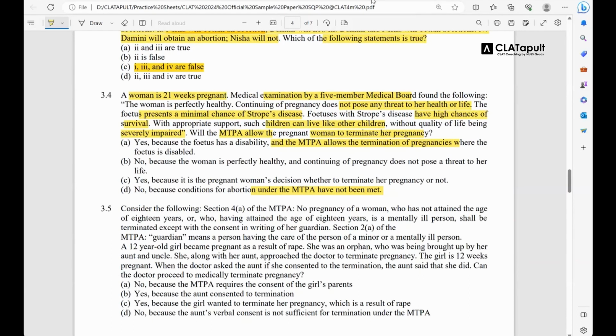Whenever you're answering a question, sometimes both options seem correct to you. It is not that B is an incorrect option. If instead of D it had been none of the above, then you could have gone towards B.